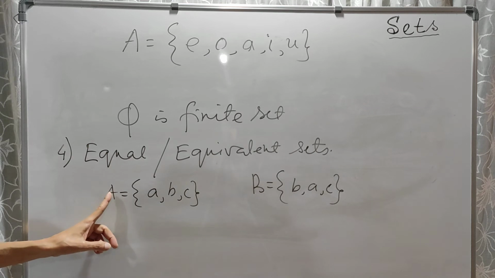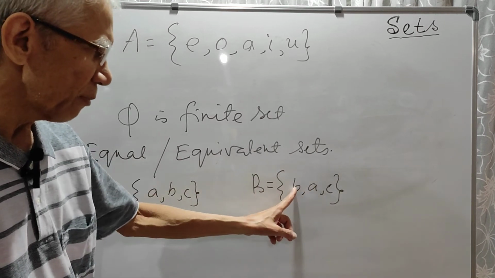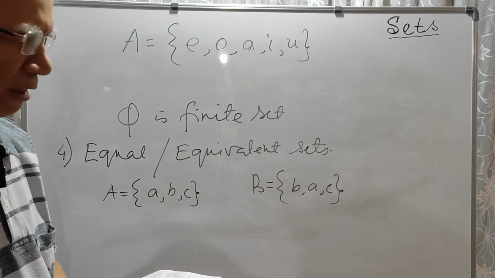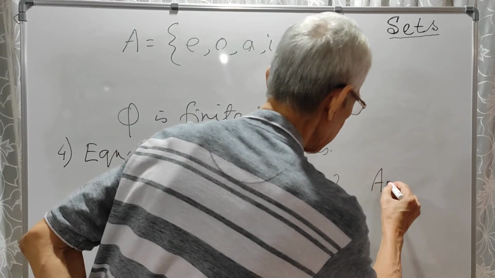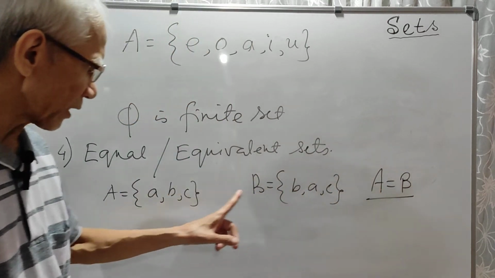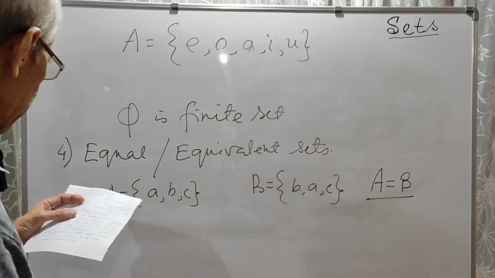Now, this is a set containing 3 letters A, B, C. This is a set containing the same 3 letters A, B, C. The order is different, but that is irrelevant. That doesn't matter, immaterial. You follow? So these two are equal sets. So we will write what? A equal to B. Why A equal to B? Because they have exactly the same elements.